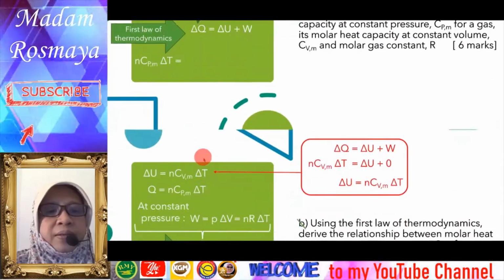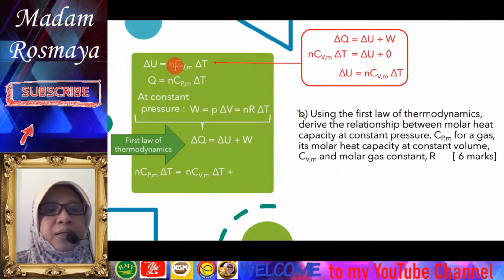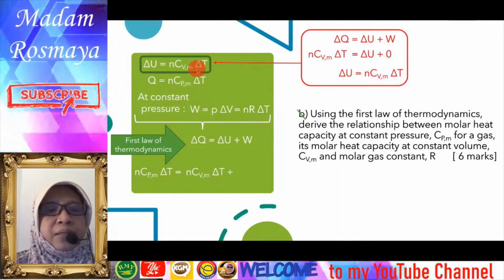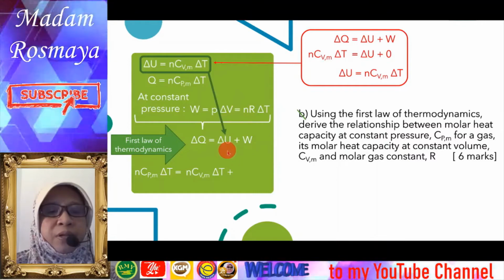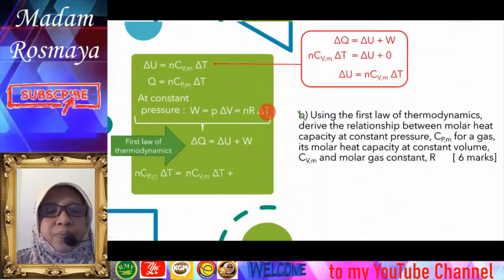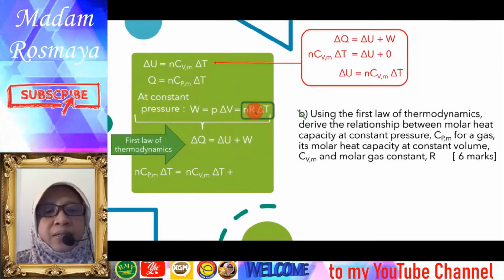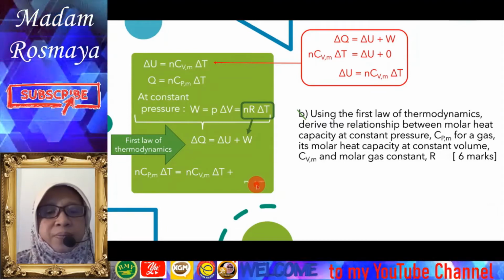Then for ΔU, we substitute nC_VmΔT into the first law of thermodynamics. And lastly, the work done is nRΔT, so we substitute into here.